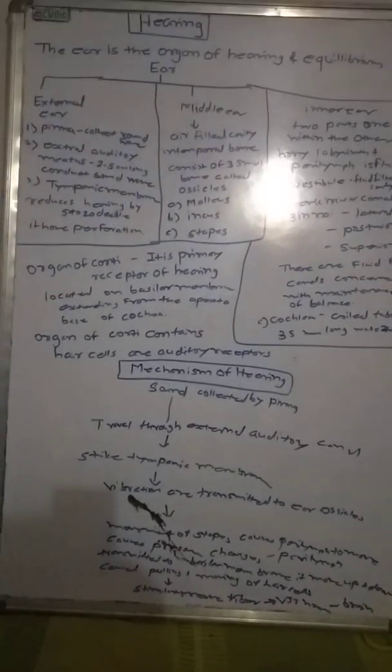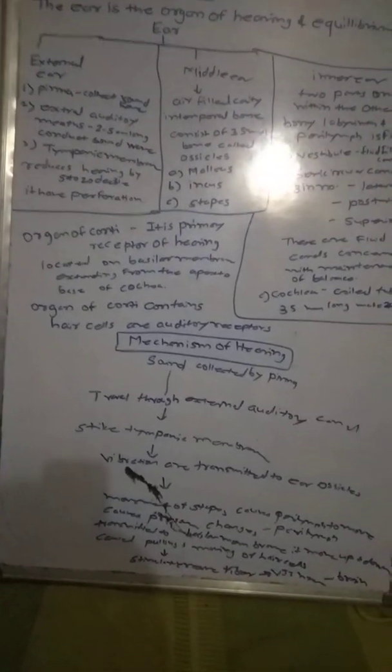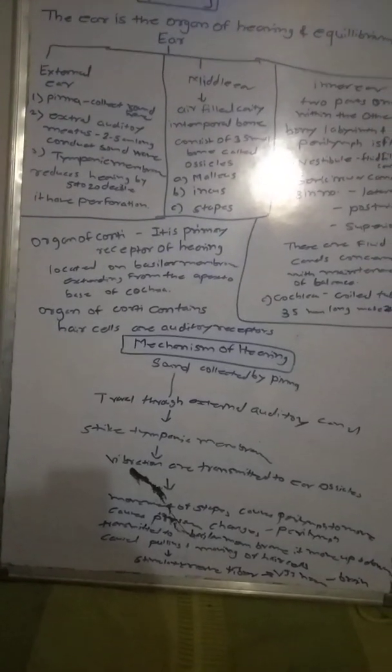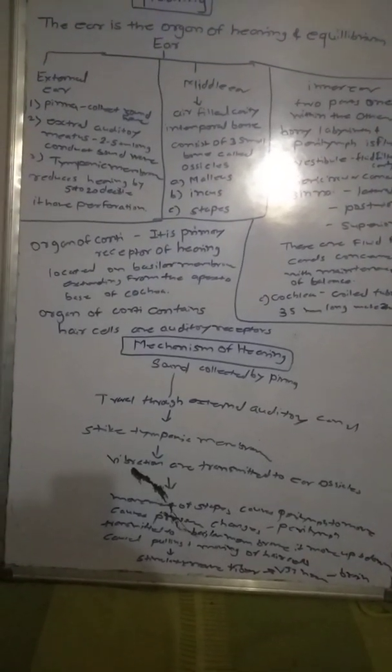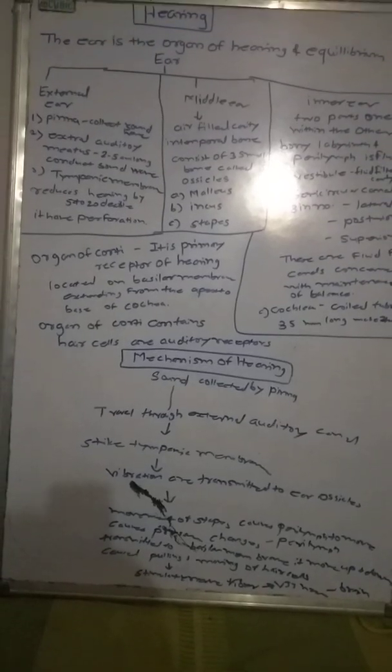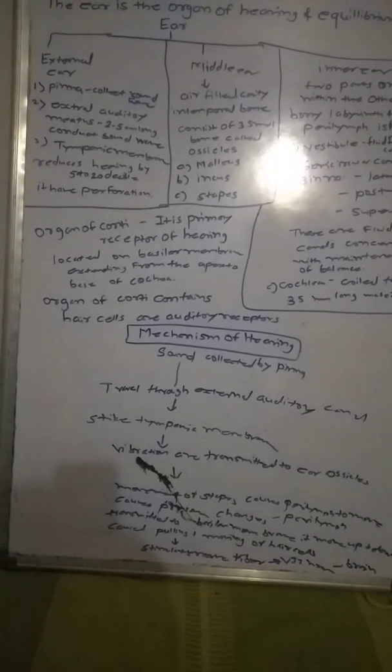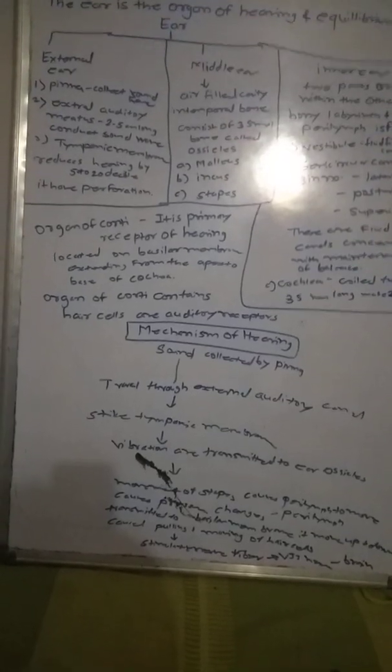Then we will go towards the mechanism of hearing. The above information is all about the ear. The ear has three parts: external ear, middle ear, and inner ear. The external ear contains the pinna, external auditory meatus, and the tympanic membrane.